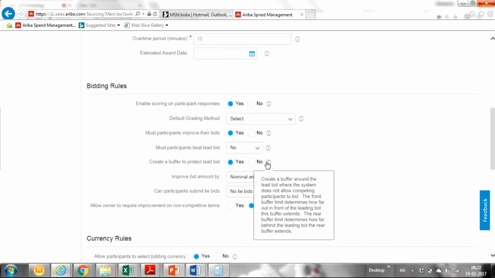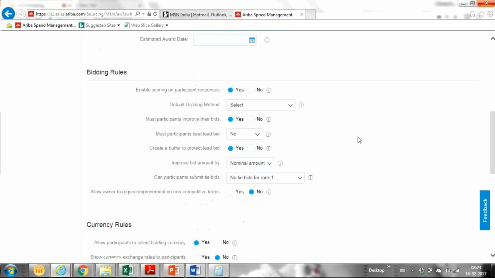Where do we specify this buffer amount? At the line item. For different line items, we can define different buffers. Is that clear? Yeah, clear.